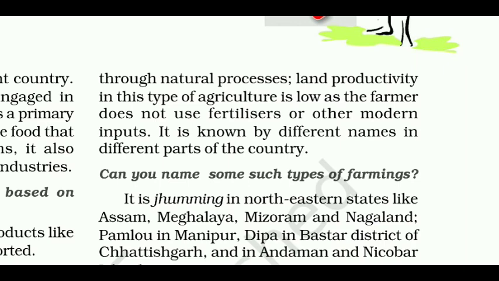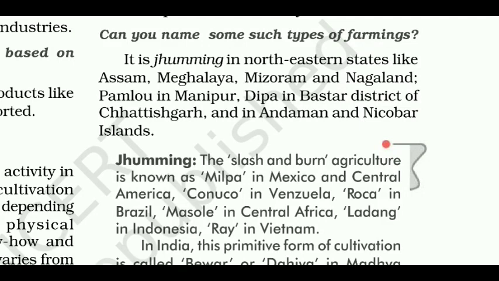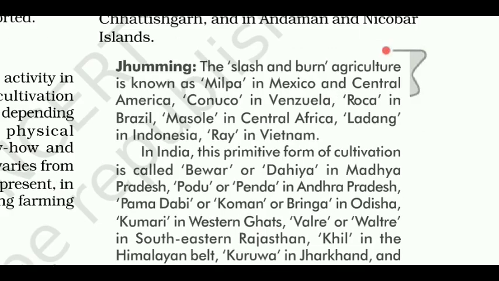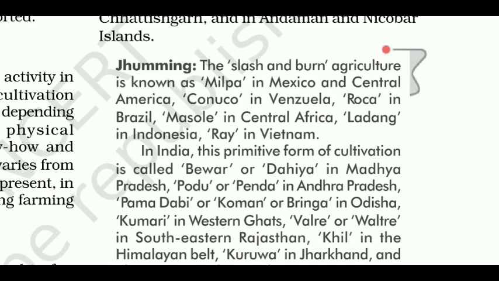Can you name some such types of farmings? It is Jhuming in northeastern states like Assam, Meghalaya, Mizoram and Nagaland. Pamlou in Manipur, Dipa in Bastar district of Chhattisgarh and in Andaman and Nicobar Islands. The slash and burn agriculture is known as Milpa in Mexico and Central America, Conuco in Venezuela, Roca in Brazil, Masole in Central Africa, Ladang in Indonesia, Ray in Vietnam.